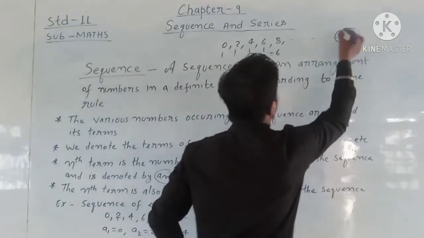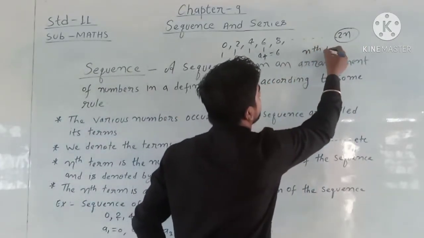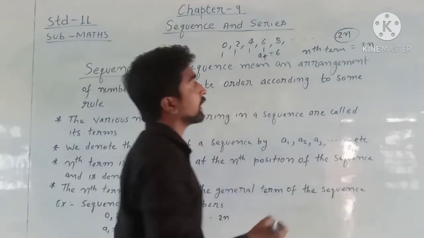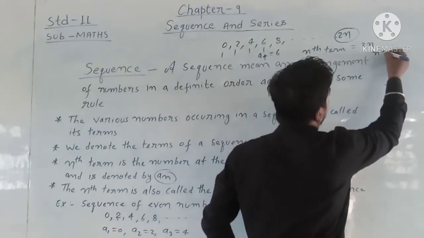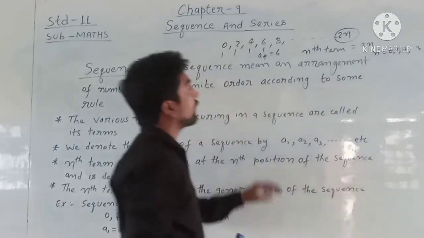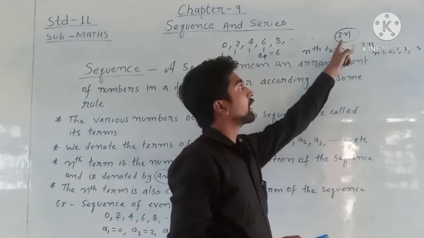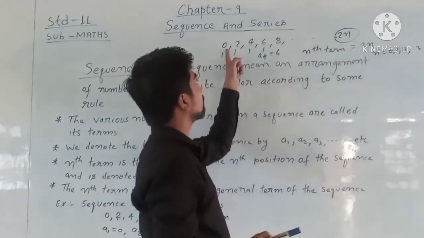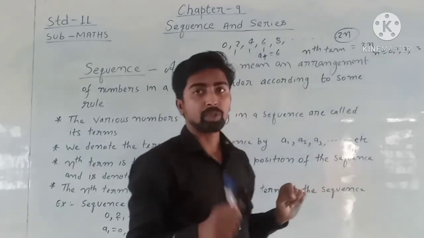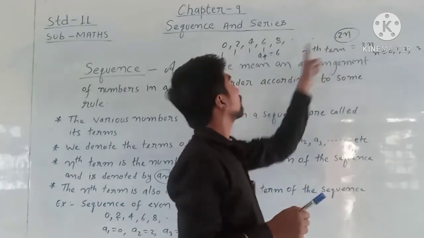And this is called the general term of this sequence. By putting n equals 0, 1, 2, 3, 4, we can find this sequence. When we put n equals 0 into 2n, we get the first term 0. When we put n equals 1, we get the second term 2 into 1 equals 2.